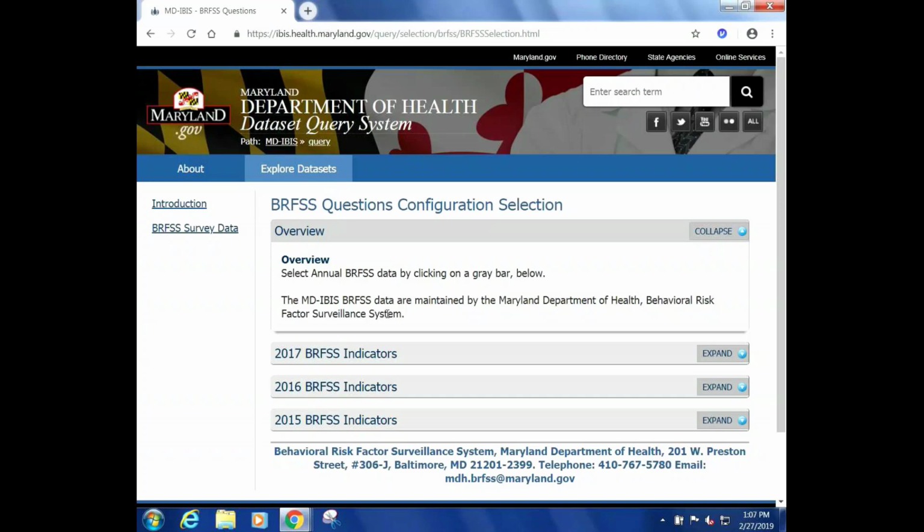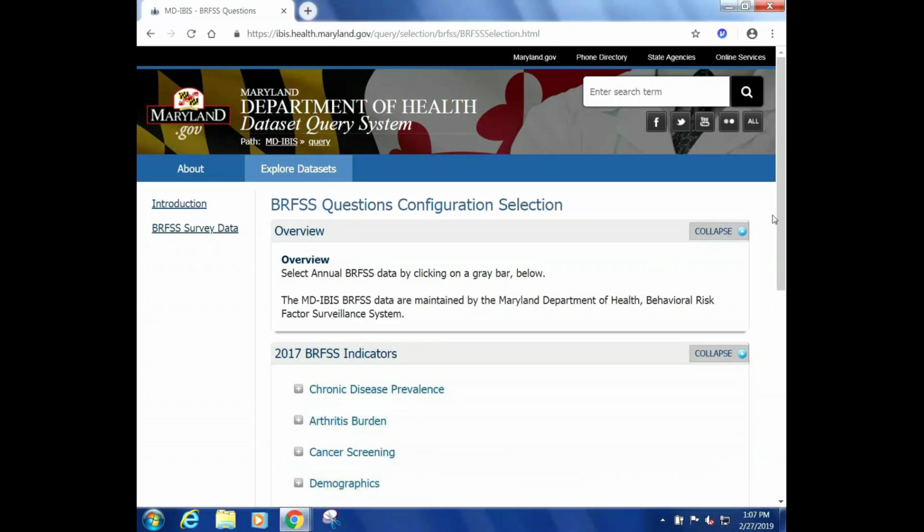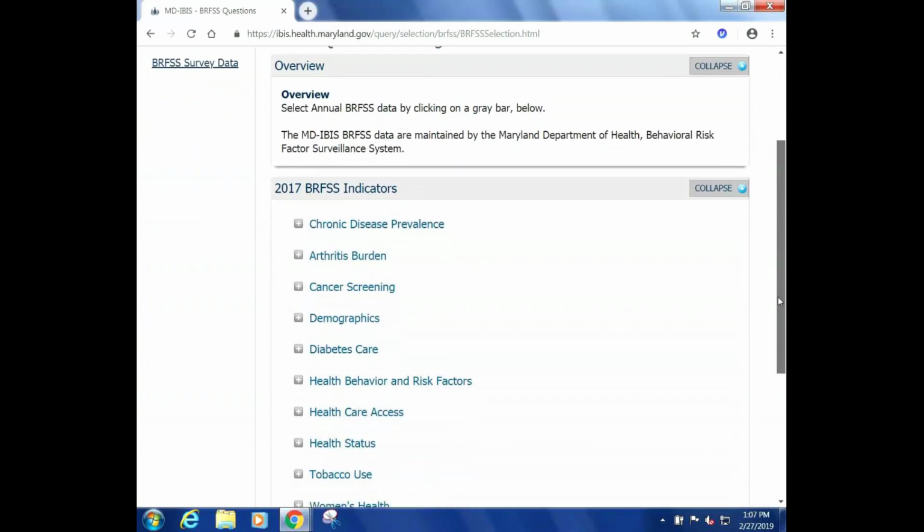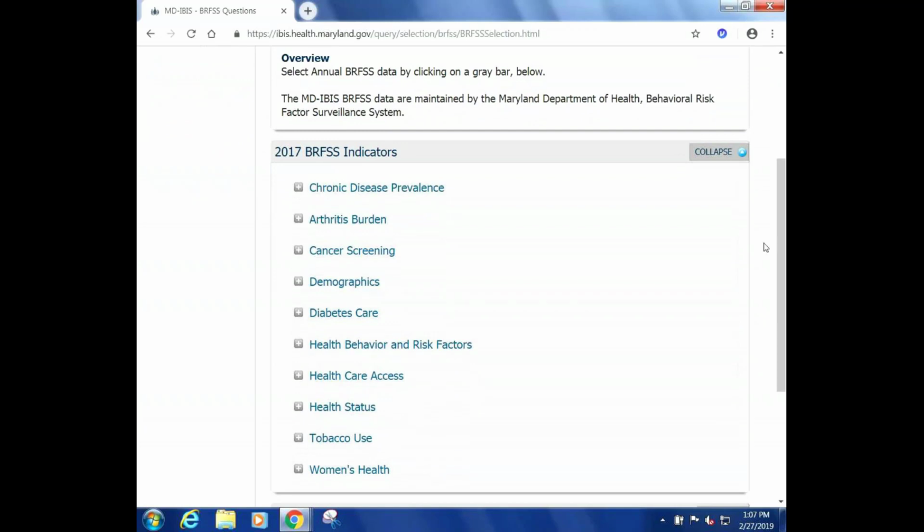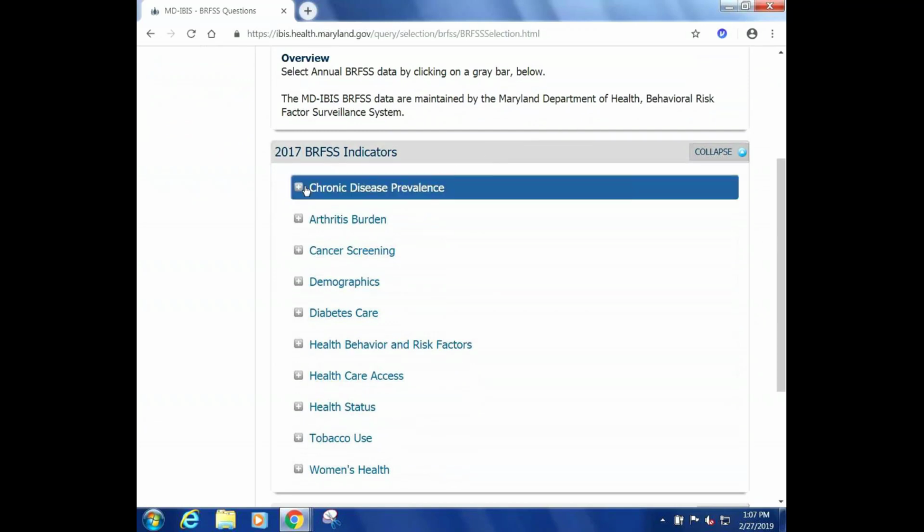So for right now, we're going to look at the most recent data, which is 2017, and I'm going to click on that bar. And you'll see when I do that, a number of different options opened up with different topic areas. Right at the top of the list is chronic disease prevalence, but we also have topic areas for some of the different modules that are collected in the annual survey.